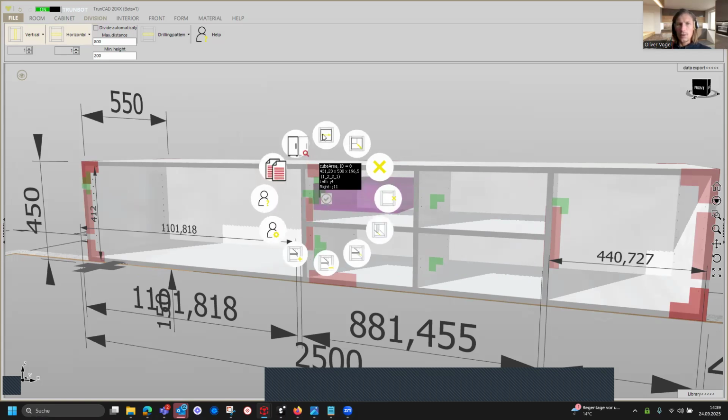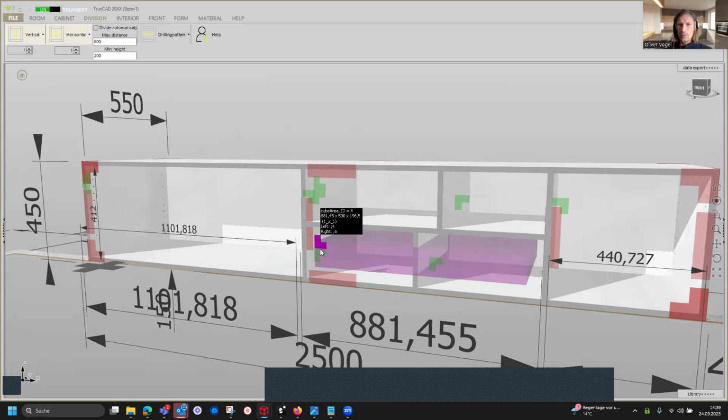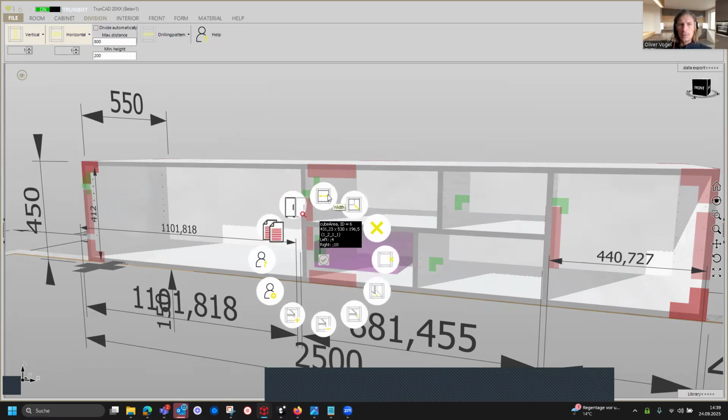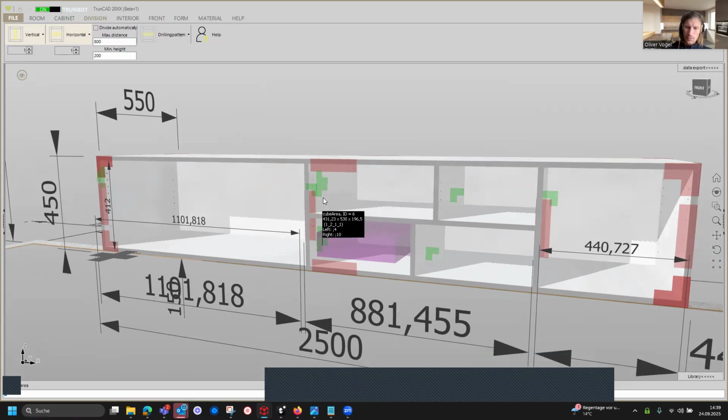And we click on here, and we type in here 2. No, we type in 1.5, confirming it with enter. And we do this here on the bottom left the same. Click on here and change the width to 1.5. And here we are.